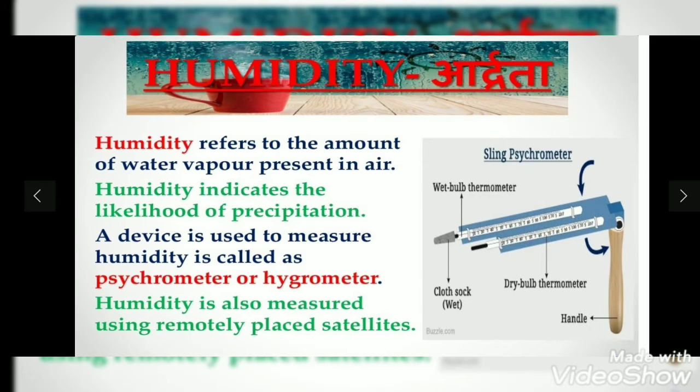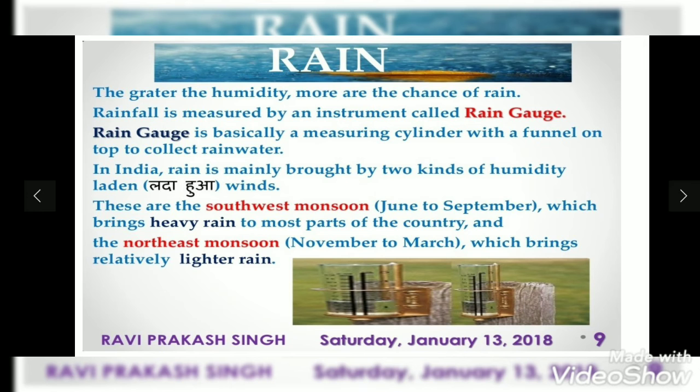Next we have humidity. What is humidity? Humidity refers to the amount of water vapor present in the air. Humidity indicates the likelihood of precipitation. Humidity is measured by an instrument called a hygrometer. A hygrometer is used to measure the humidity of a particular area. Now this humidity is very closely related to rainfall. If we have high humidity, there are more chances of getting rain.